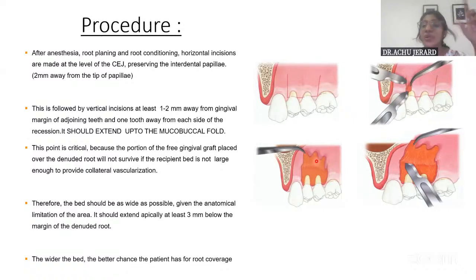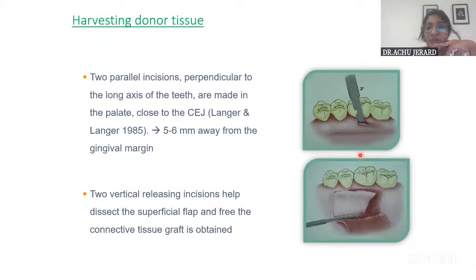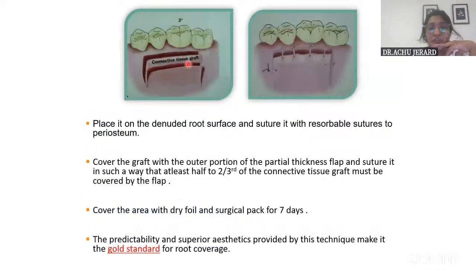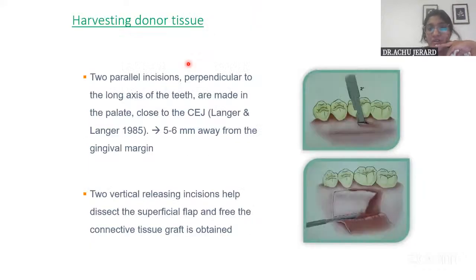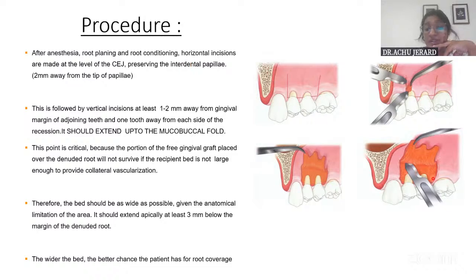So that is why I told it is indicated only in areas where adequate width of keratinized tissue or width of attached gingiva is there. Okay. And then the split thickness flap is reflected. And then from the donor side, you procure the connective tissue. Okay. So the connective tissue is procured and it is placed on the recipient side. This connective tissue that's procured is placed on this recipient side. And this flap is placed back over the connective tissue. And then this is sutured.